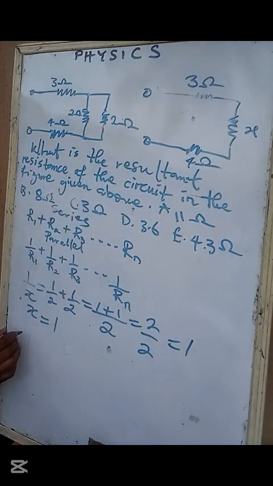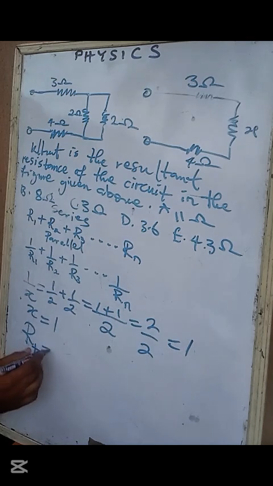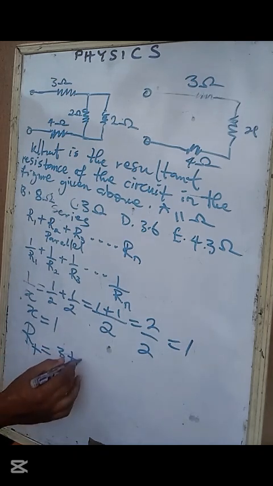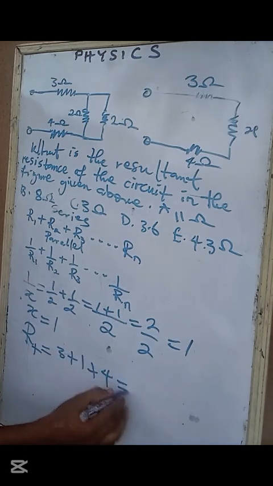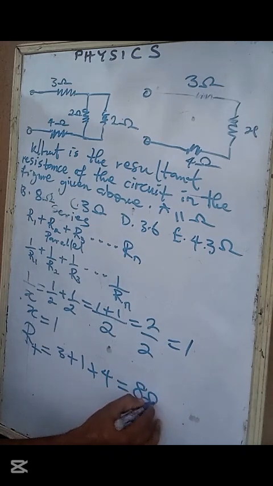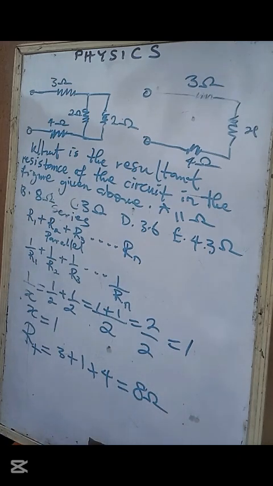So 3 plus 1 plus 4. What would that give you? Total resistance or effective resistance is 3 plus 1 plus 4. That gives us 8 ohms. So that is option B. Option B is correct. Are we together?